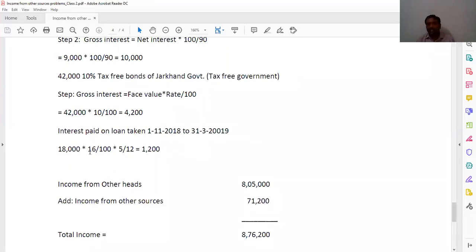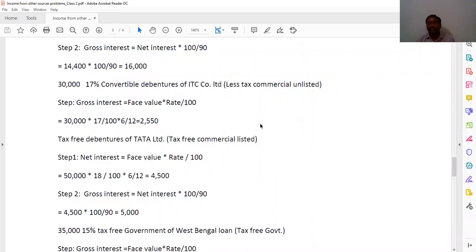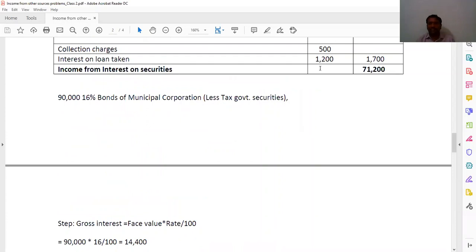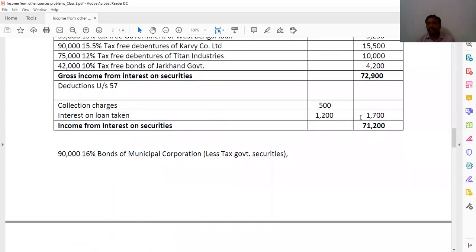That is 5 months. So 18,000 he has given, 16% he has given, and 5 by 12. You are getting here 1,200. So this 1,200 you have to write here. 500 and 1,200, by adding both you are getting here 1,700. So 72,900 minus 1,700, you are getting income from interest on securities as 71,200.